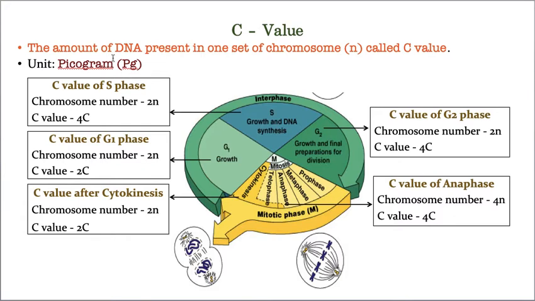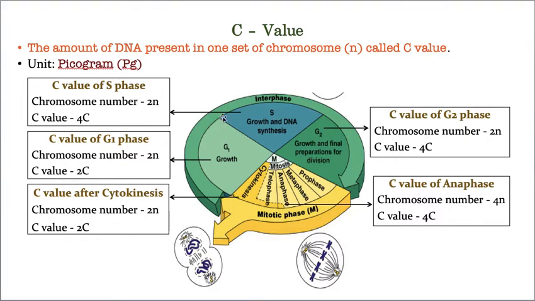For example, normal cells in our body are diploid. So in the diploid set of chromosomes, how much DNA content is there, that is the C value. For example, endosperm is triploid. How much DNA is present in it, that means how much DNA is present in one set of chromosomes, that is called the C value. Hope you got my point. And for this, we use the unit called picograms, which is simply written as pg. Hope you got my point.